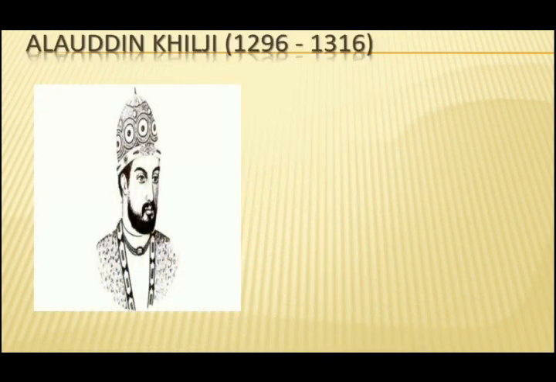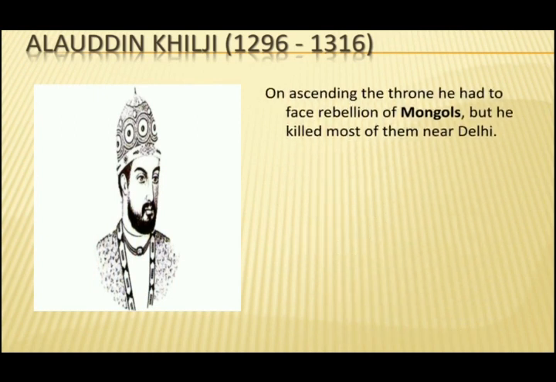On ascending the throne, Alauddin Khalji had to face rebellion of the Mongols, but he killed most of them near Delhi.